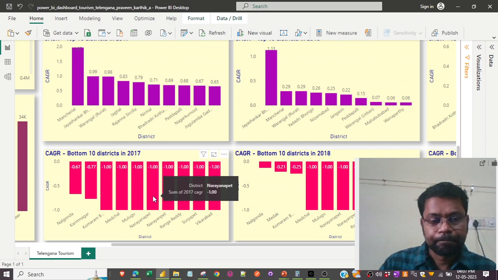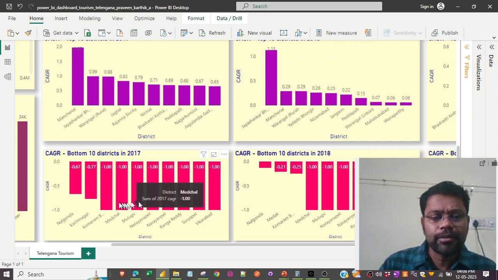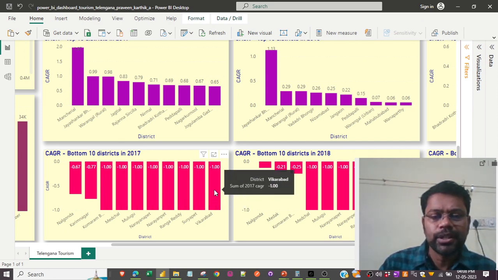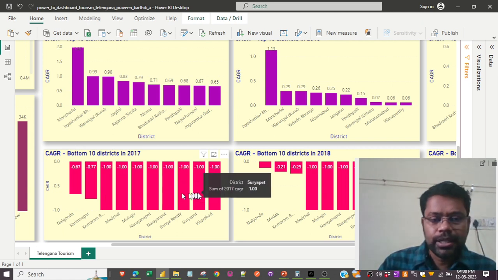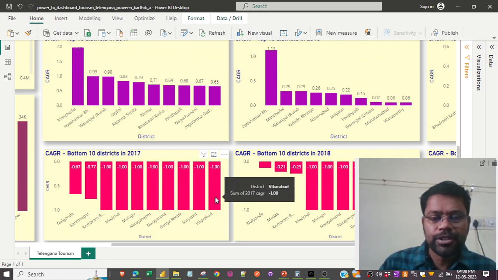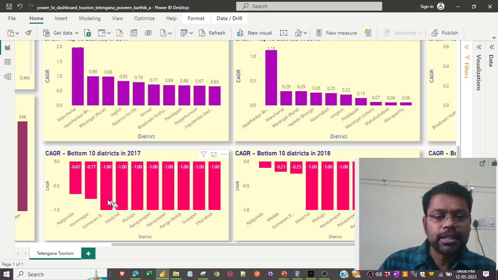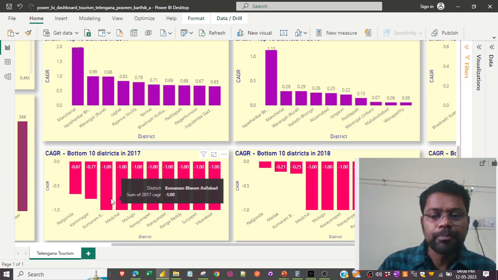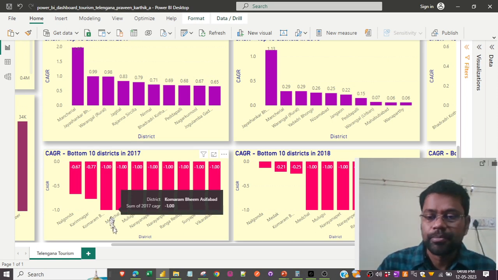But again, when it comes to the CAGR rate, obviously it is a calculated value, so it is showing a similar number, and this is an area that gives an insight that these 8 districts have to be improved to bring in more visitors with probably infrastructure.